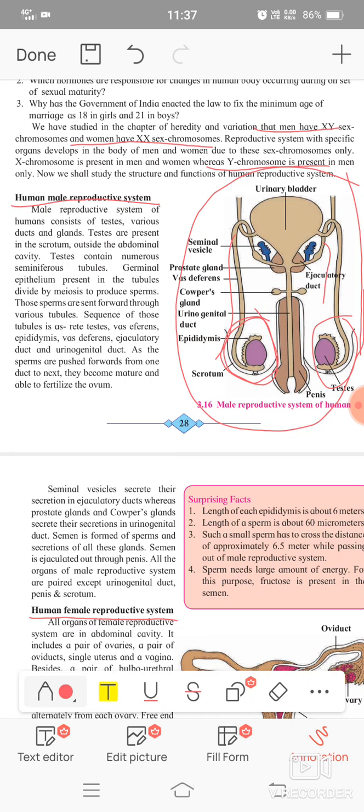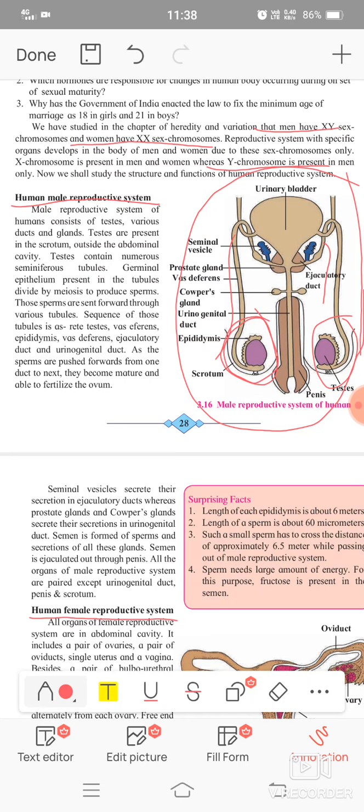We have already discussed meiosis, in which the number of chromosomes is reduced to half, and that half male reproductive unit is produced in the testis. So this is the most important or essential part of the human reproductive system.